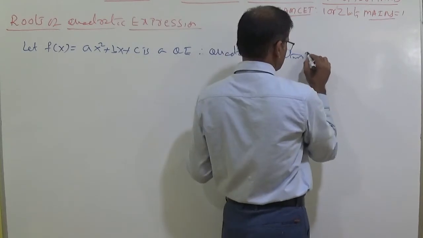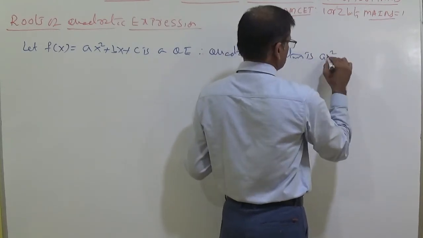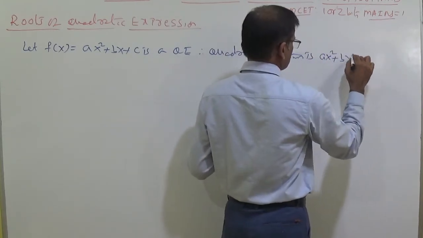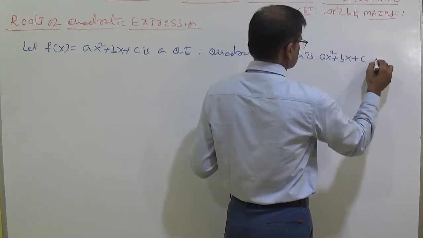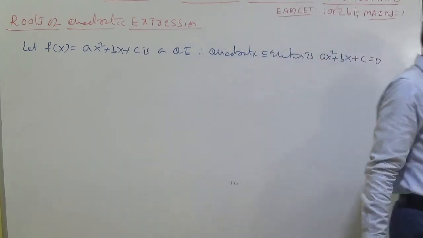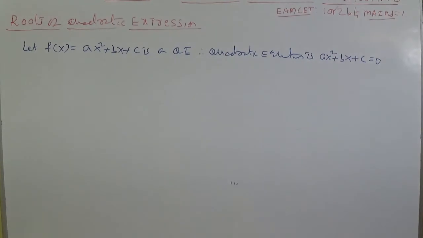Quadratic equation is ax square plus bx plus c is equal to 0.